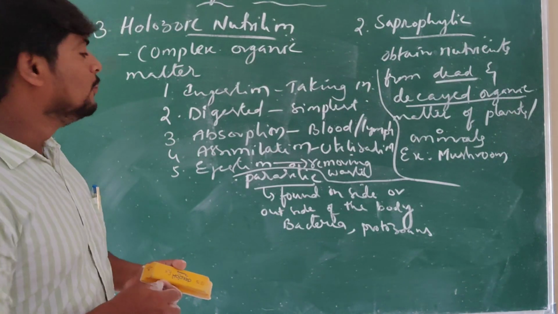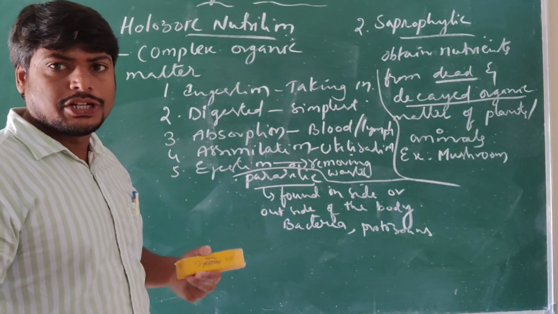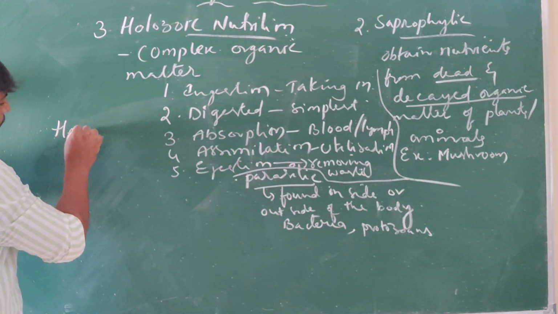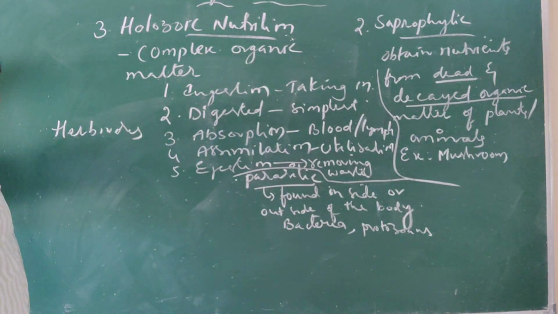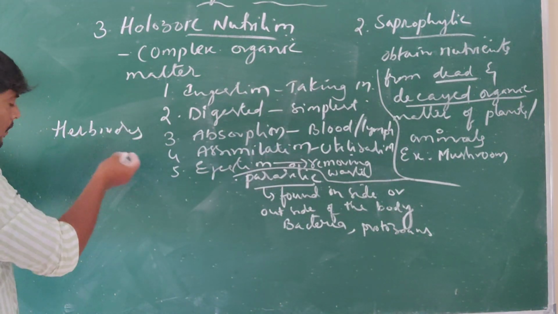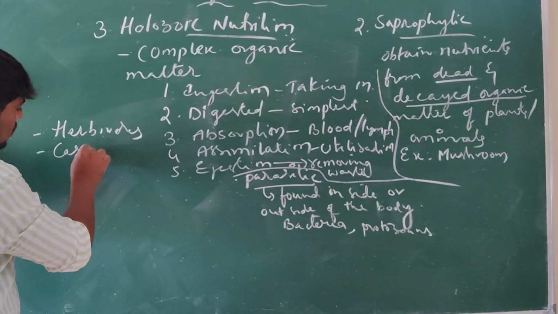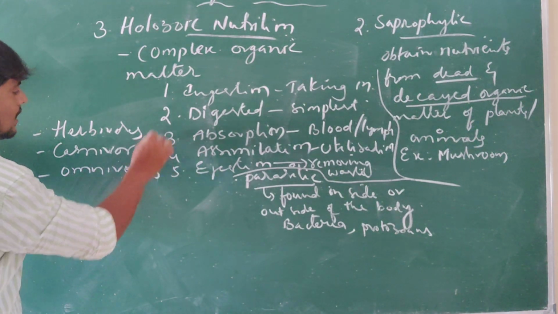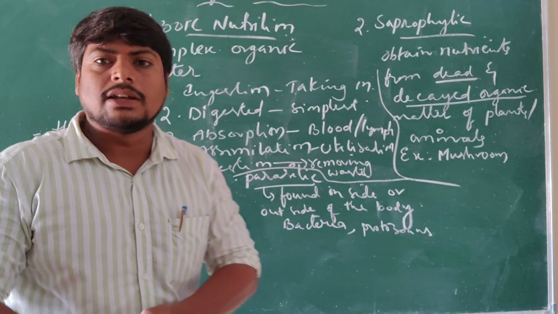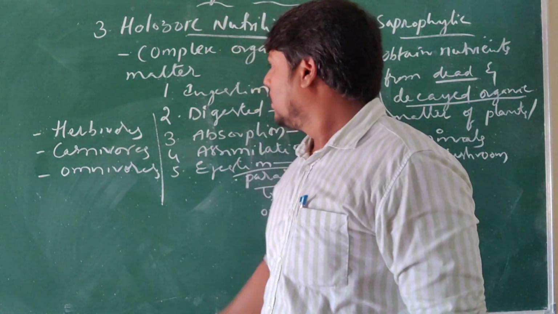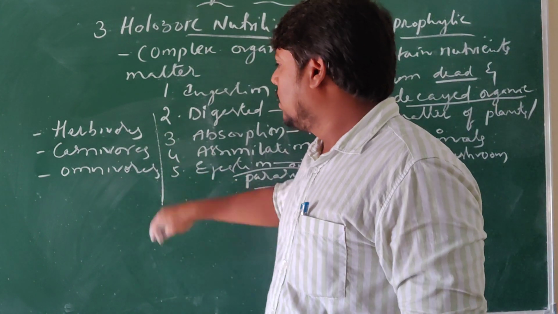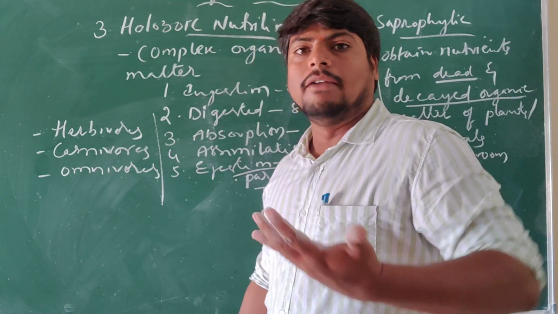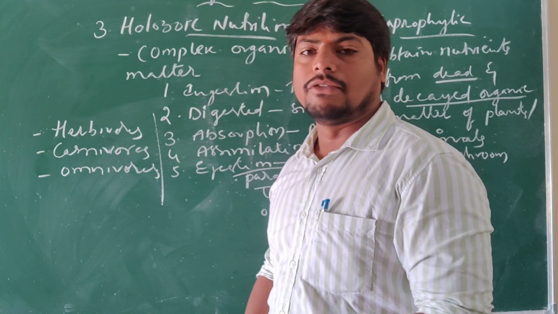Based on food habit, under holozoic mode of nutrition, the organisms are herbivores, carnivores and omnivores. These are the various types of organisms based on their food habit. Understand? These are the various forms that take in complex organic matter to carry out various life processes.